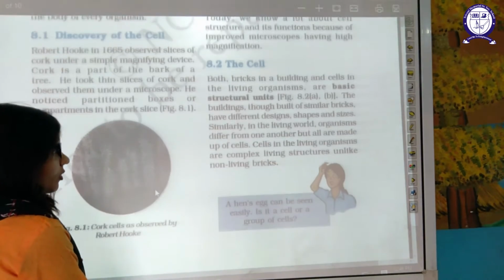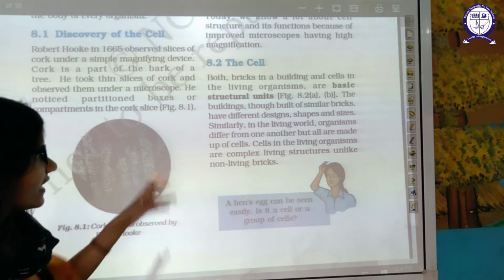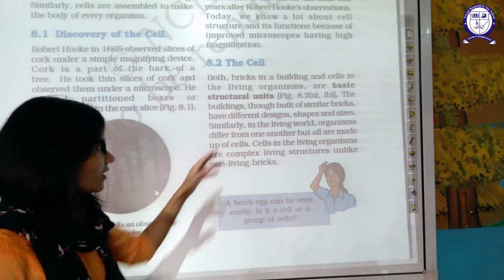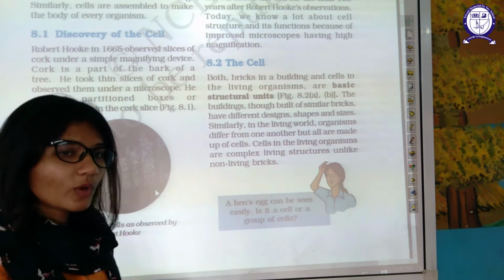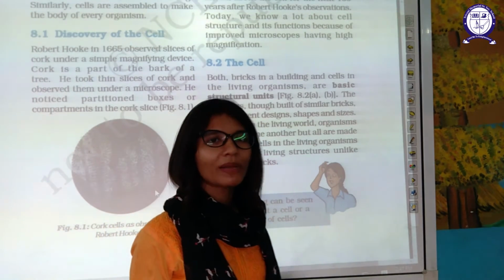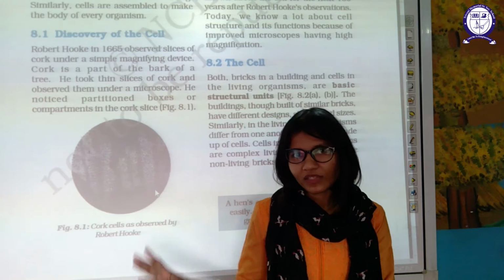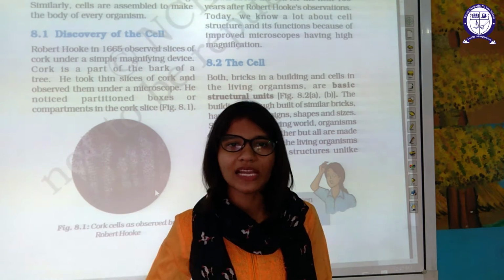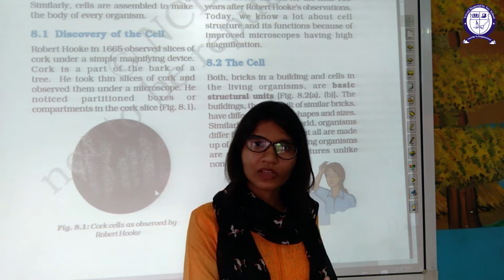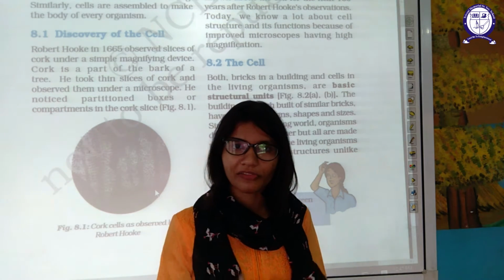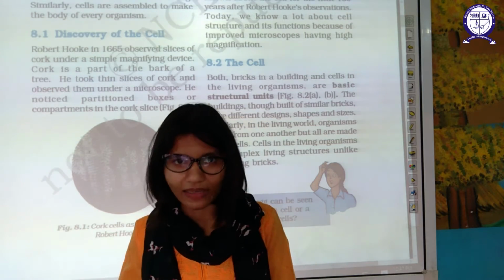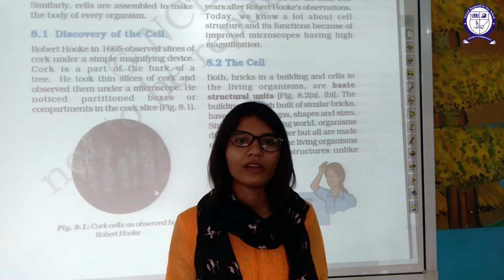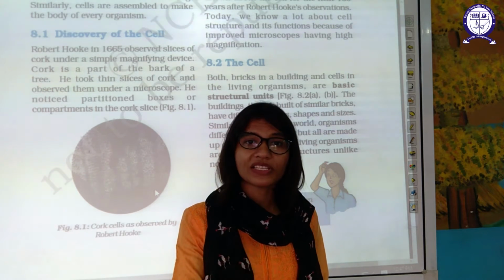Both bricks in a building and cells in a living organism are basic structural units. The building, though built of similar bricks, requires similar kinds of bricks to make a building, but this is not the case with living organisms. Living organisms with complexity need different kinds of cells to perform different kinds of functions. Even in your human body, different organs have different kinds of cells. Your liver cell is way different from your neural cell, the cell present in your brain, which is way different from the cells which are present in your lungs.